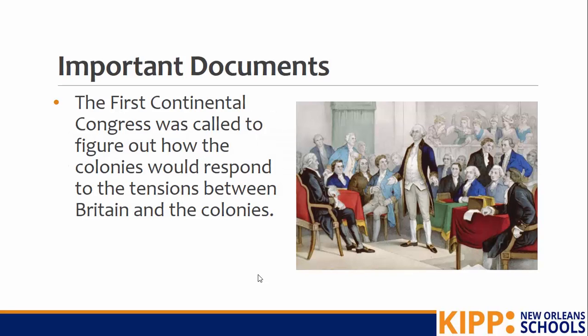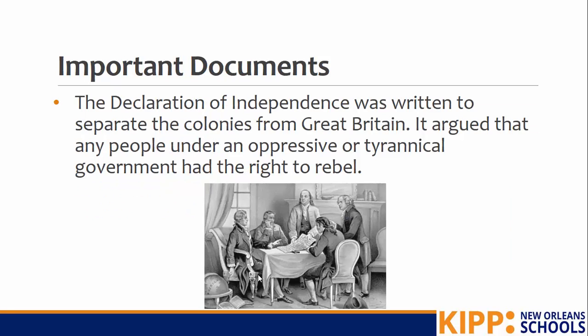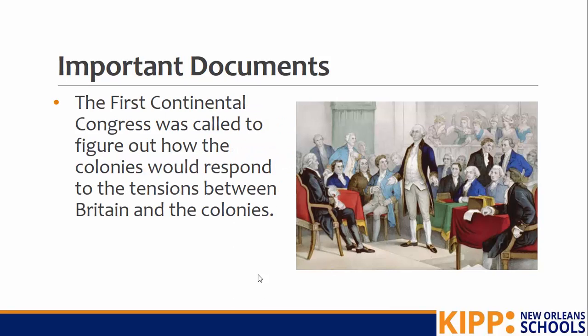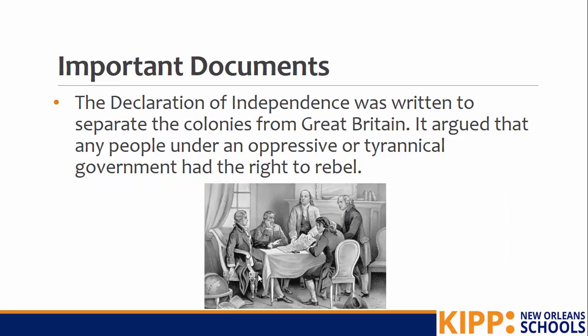So, a couple of important documents come out of this American Revolution period. The first comes during the First Continental Congress. This Congress is called during the colonial period, and they're trying to figure out how they're going to respond to the tensions between the British and the colonies. And with the First Continental Congress, they send the Olive Branch Petition trying to keep the peace with Great Britain, but ultimately this fails and peace does not continue.